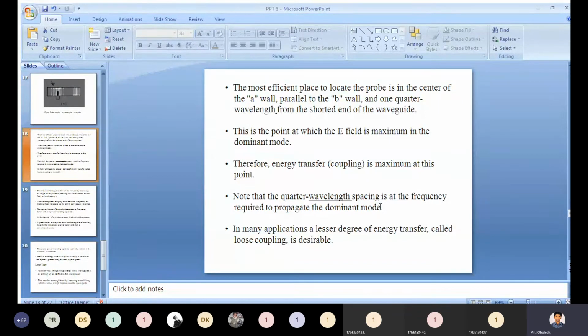In many applications, a lesser degree of energy transfer is called loss coupling. Loss coupling.